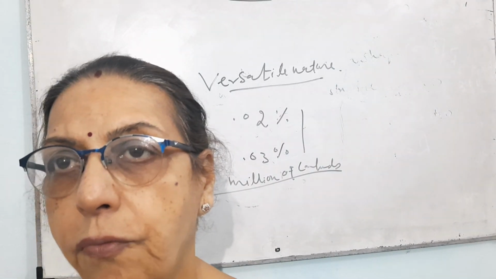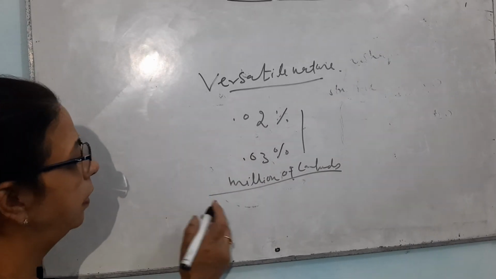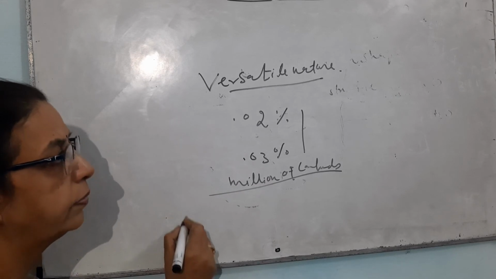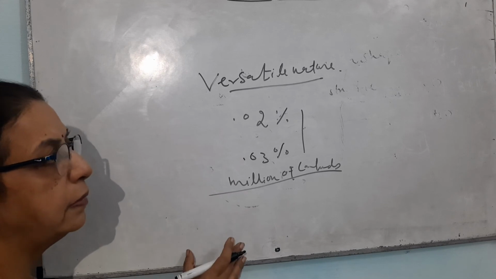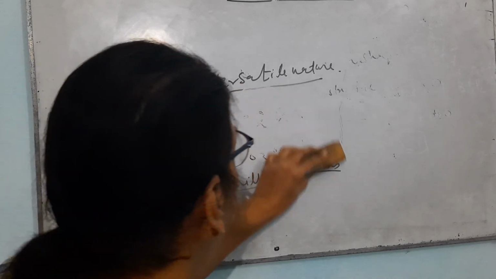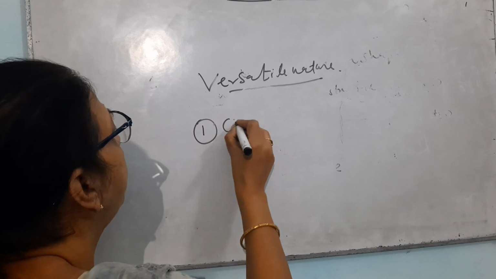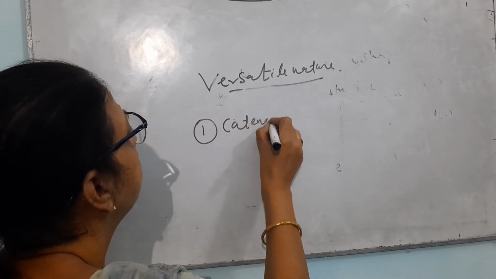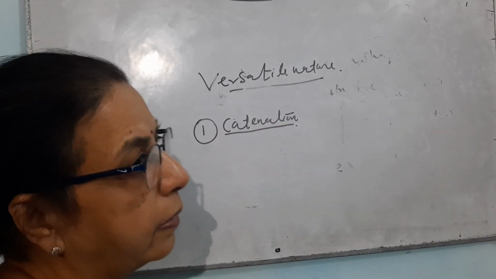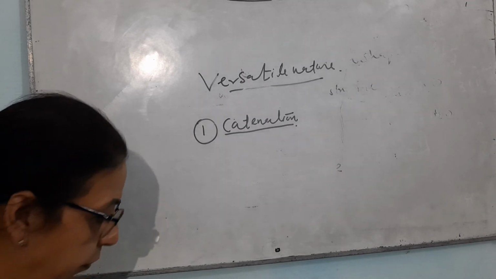There is one very important unique tendency of carbon to combine with other carbon to form a long chain, that may be straight or in the form of a ring. This first property which makes carbon versatile is known as catenation. Catenation is the property of carbon to combine with other carbons to make different types of structures.